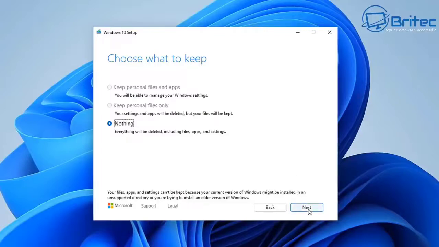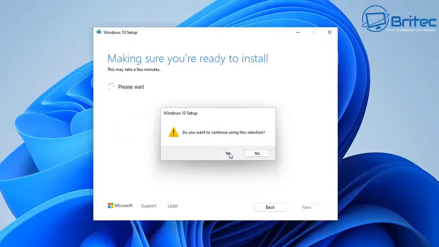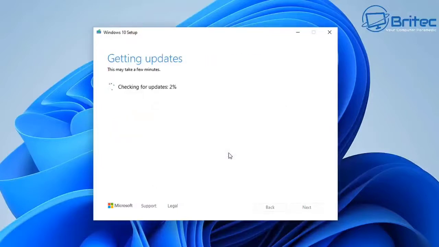Otherwise, you run the risk of losing all your data. If you don't have anything that you want to keep, then you can leave it as it is, and then you can click on next to continue with the installation process. So let's click on next, and you should see here, do you want to continue using this selection? Now, basically what that means is it's warning you that if you continue, you're going to lose all your data. So we're going to continue, and it will get some updates ready for the system, ready to put Windows 10 back on the system.